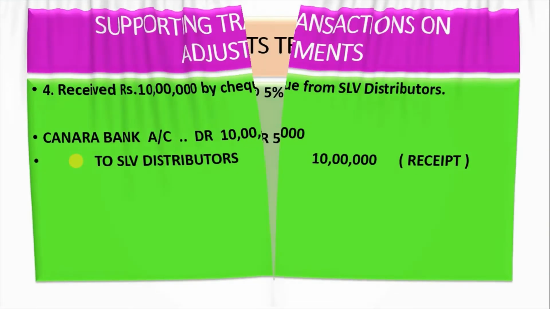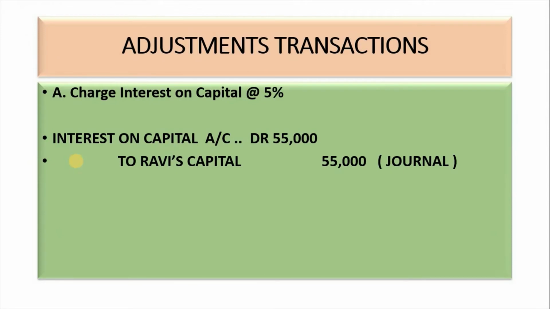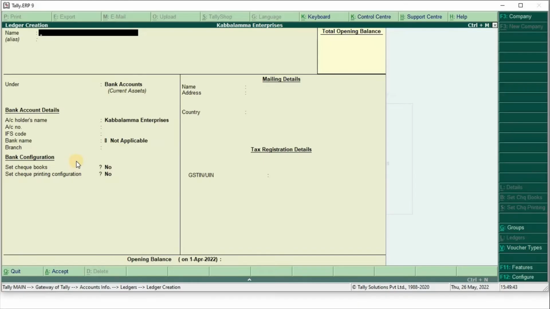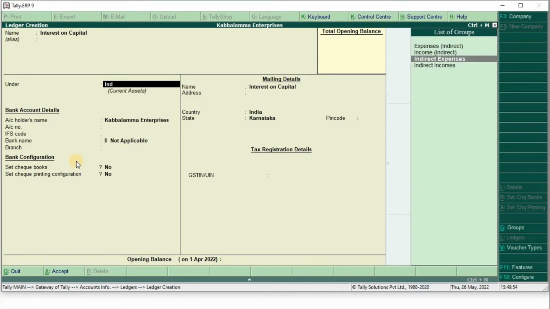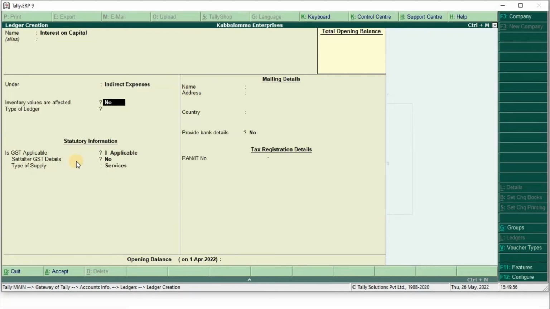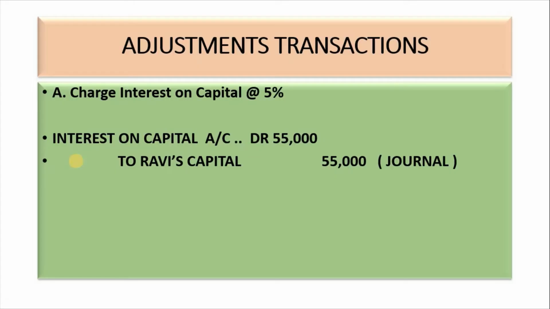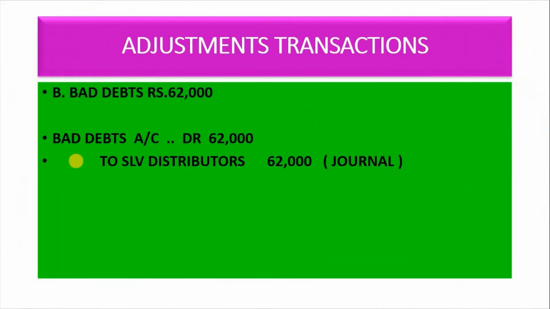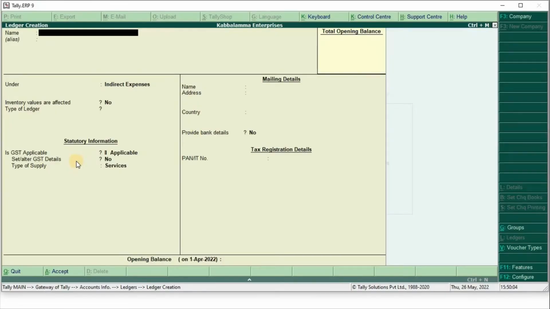SLV distributor is already created. This is our topic questions. These are the adjustment entries. Charge interest on capital at the rate of 5%. Create interest on capital under indirect expenses. So next, bad debt rupees 62,000.